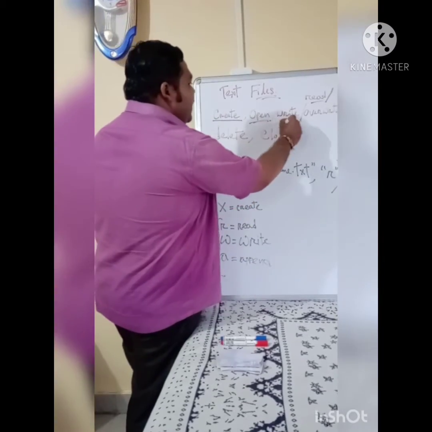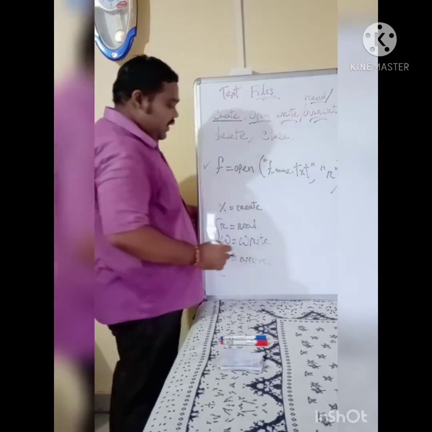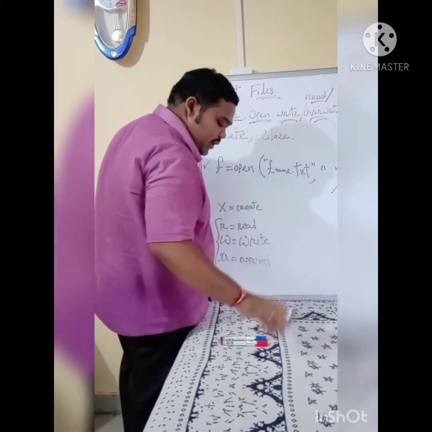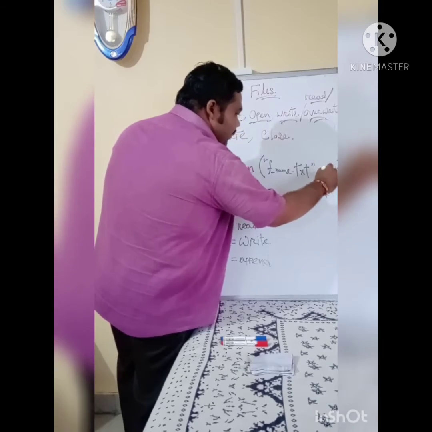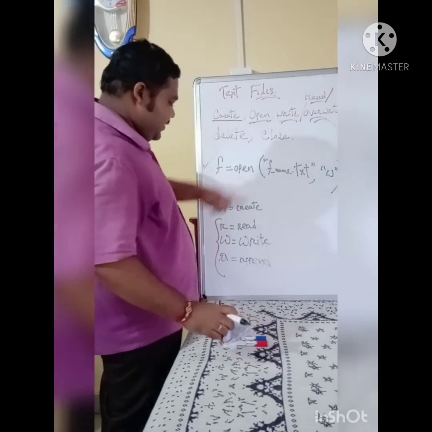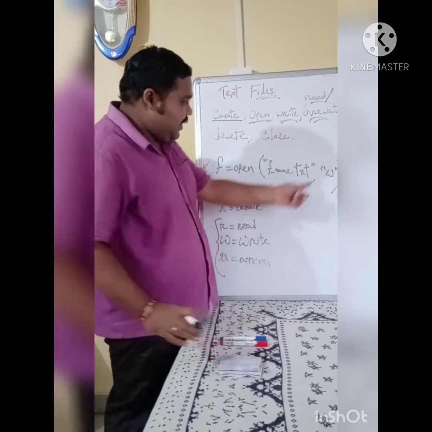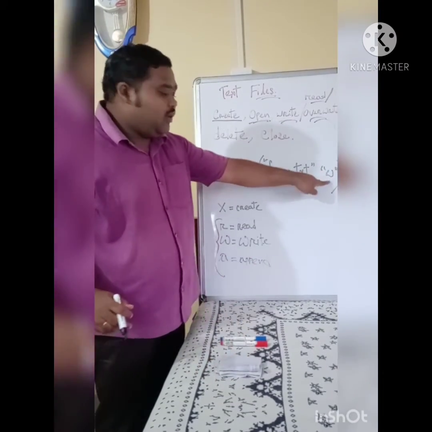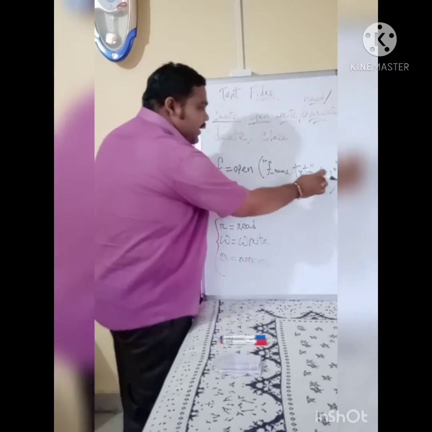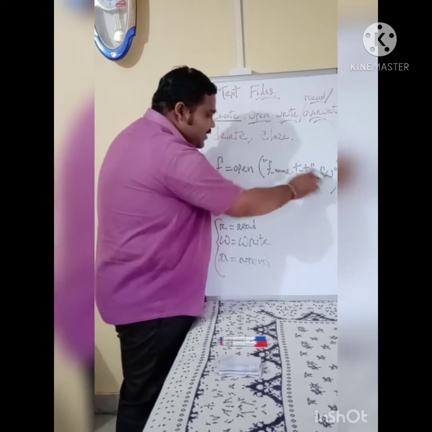अभी write मोड के लिए, या overwrite मोड के लिए, तो क्या करना है? सिर्फ यहाँ पे w दे देना है. You need to include w here. That much. That is for writing. If it's append, if you want to append an existing file, then a. You have to include a here. After you have opened it in write mode,